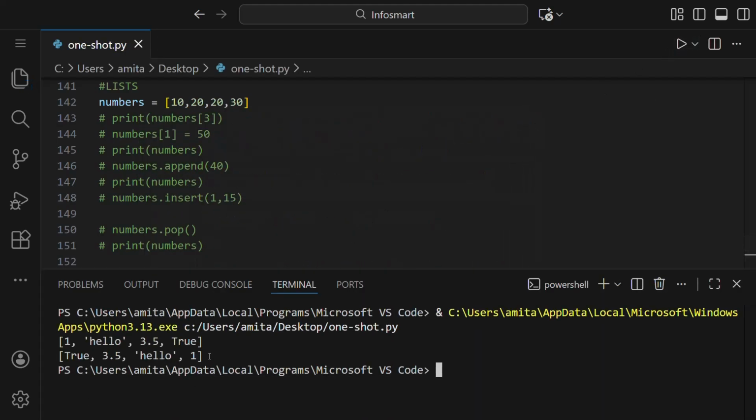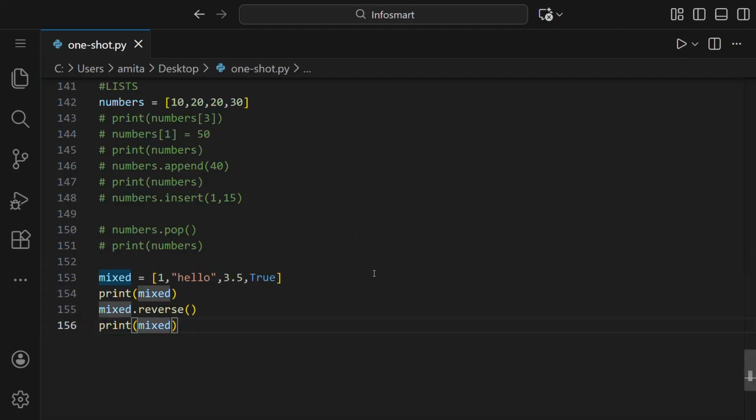So you can see the list got reversed. Similarly, we can sort or apply the different methods of the list. Now let's print each element of the list. Like here, the whole list is printed.